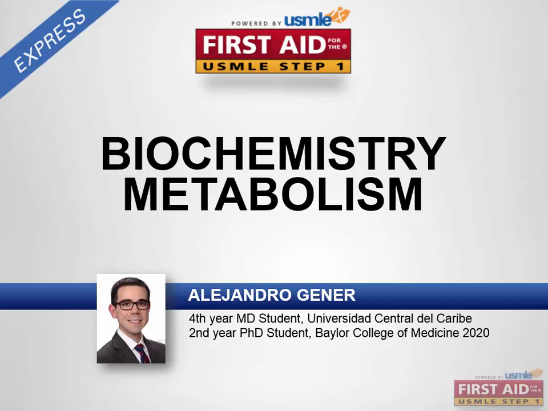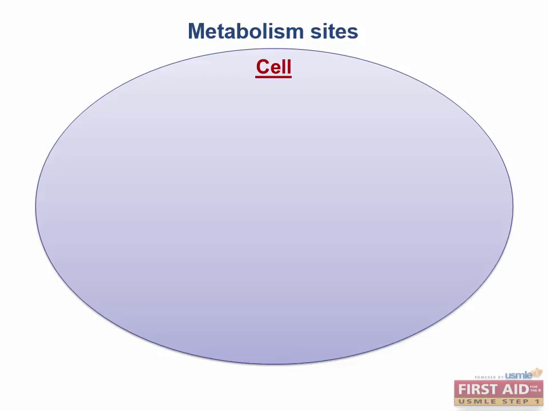So, let's get going. It's useful to group metabolic reactions by the site in which they occur. Most reactions occur in either the mitochondria of a cell or the cell cytoplasm, although some reactions occur in both. Don't be surprised if a USMLE question asks where a certain reaction takes place.